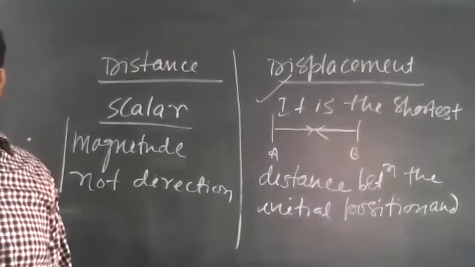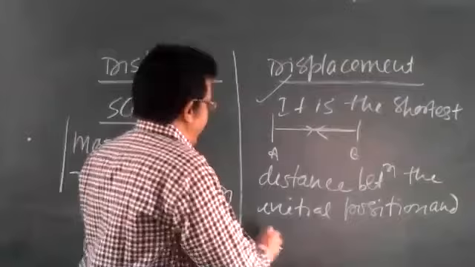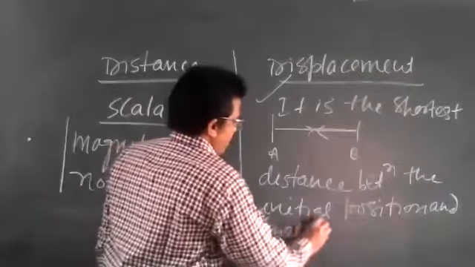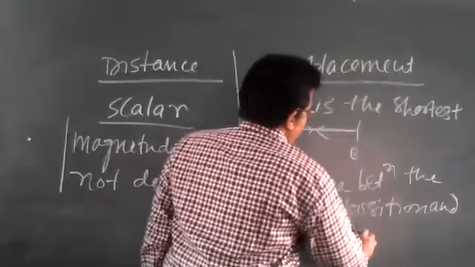Shortest distance between the initial position and final position.